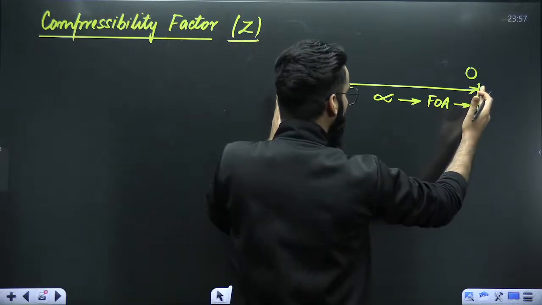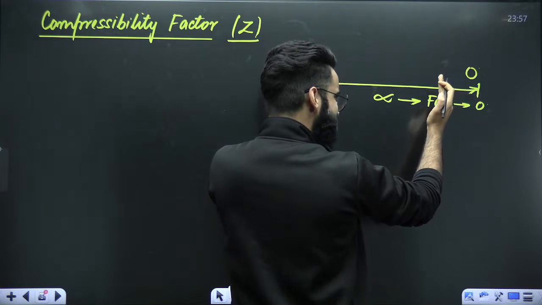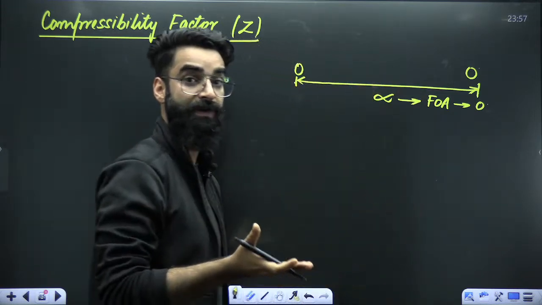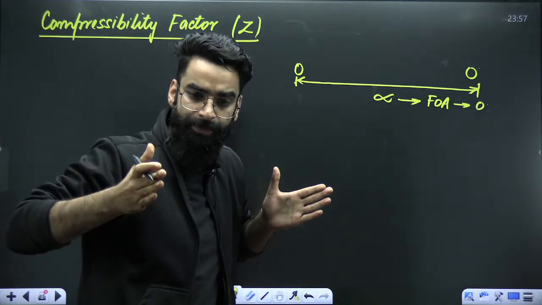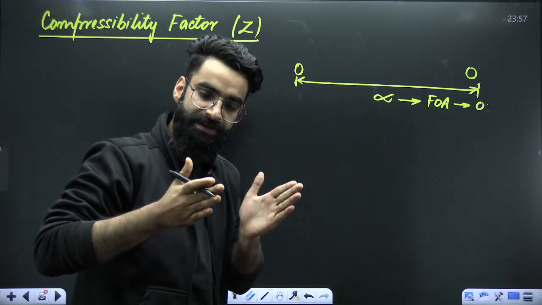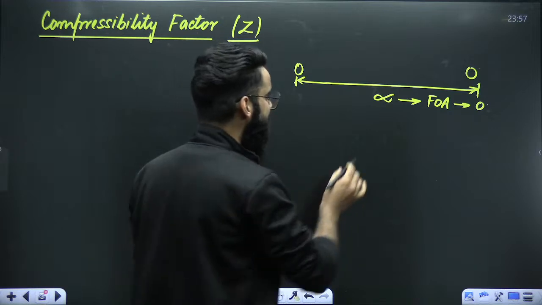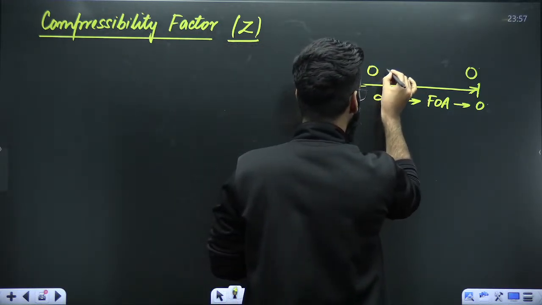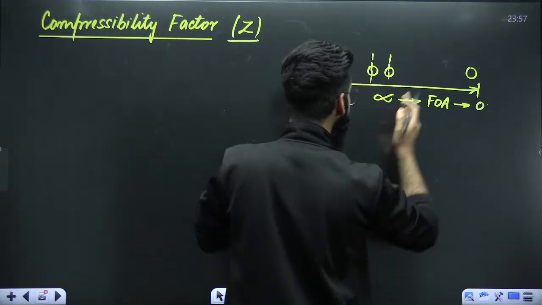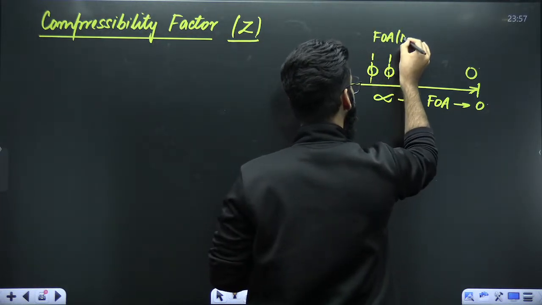Now, when these molecules start approaching each other, when they start coming closer, what will happen to the distance between them? The distance decreases, and if the distance decreases, the force of attraction increases. So as the molecules keep coming closer, the distance decreases and the force of attraction increases. And there will be a scenario when the two molecules are at the maximum closest distance. At that time, the force of attraction between them will be maximum.